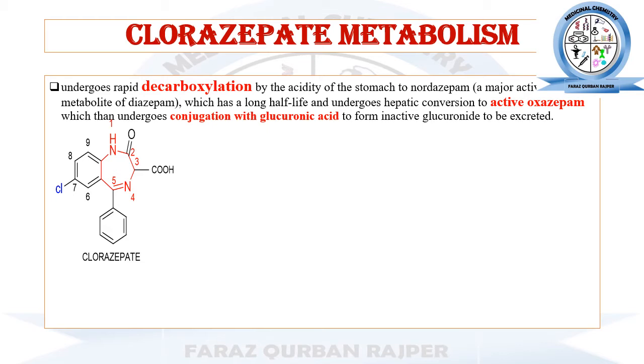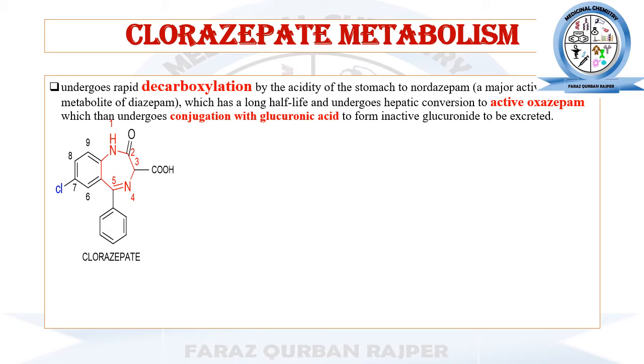Nordazepam, which we have already discussed, is the most active metabolite of diazepam, and it has a longer half-life, so it has to undergo further oxidation, hepatic 3-hydroxylation, to get converted into another active polar metabolite, that is oxazepam.